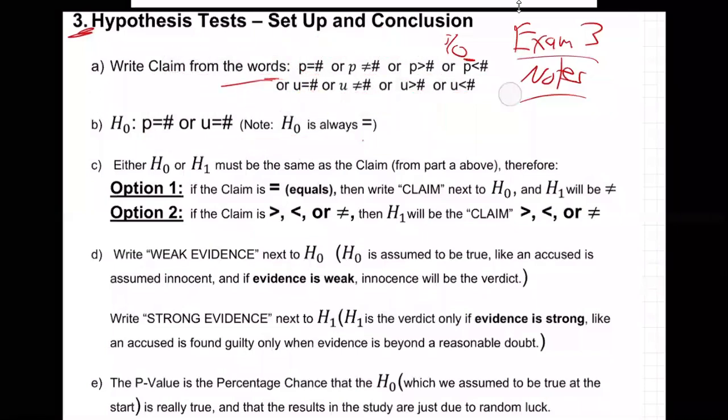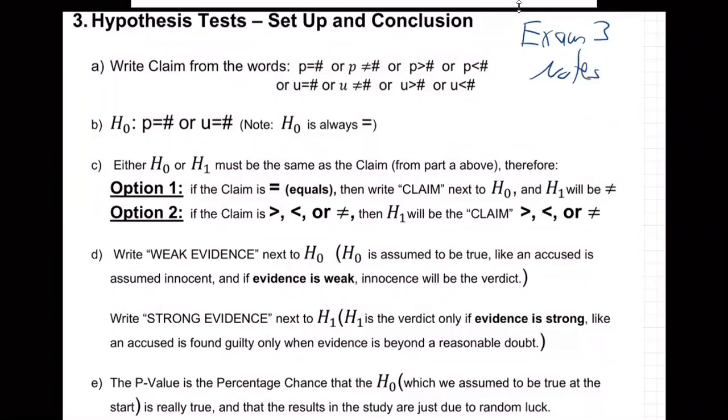Here are the exam 3 notes, and here was my effort to make this more clear. Notice these instructions, these are new. Either HO or H1 must be the same as the claim from part A above. That's huge. Let that sink in for a second. One of those two is going to be the claim. Every time, no exception. Either HO or H1. Sometimes it's HO, sometimes it's H1. But for sure, one of those two has to be identical to the claim.